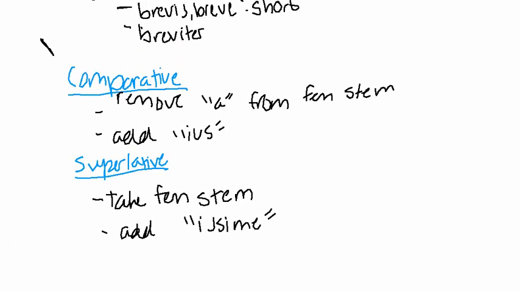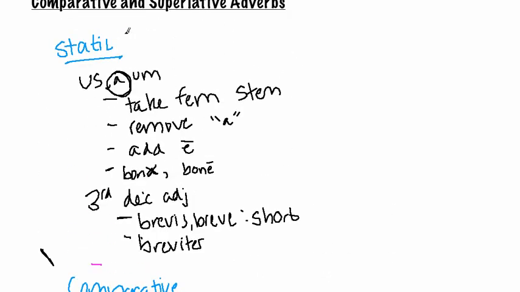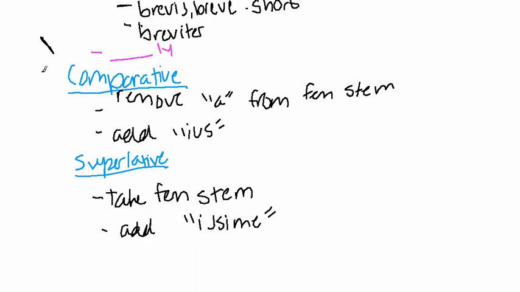Actually, let me jot that down. Okay, so static is translated blankly. Comparative, let's see if I can make some room here, is more blankly. And finally, superlative is most blankly. Okay, so there you have it. You have your static, comparative, and superlative adverbs. Thanks for watching.